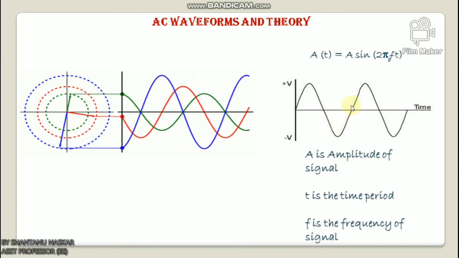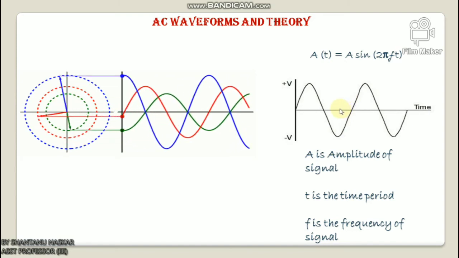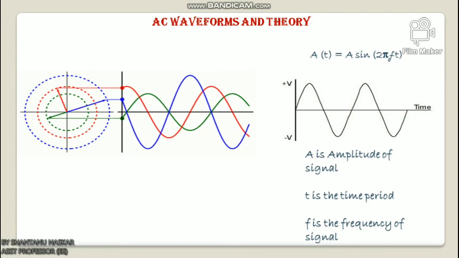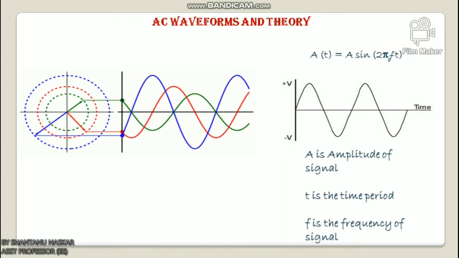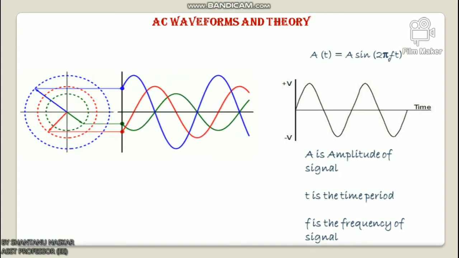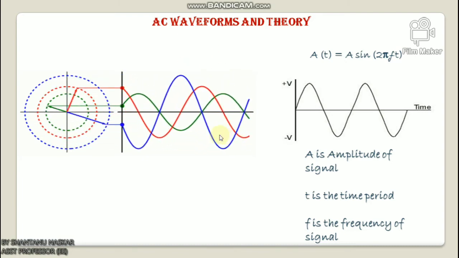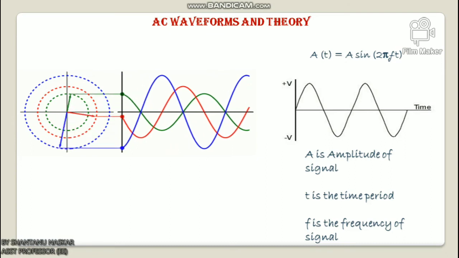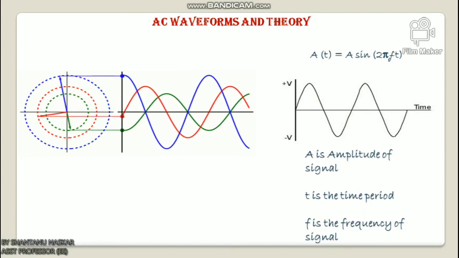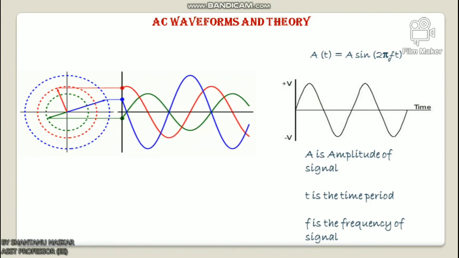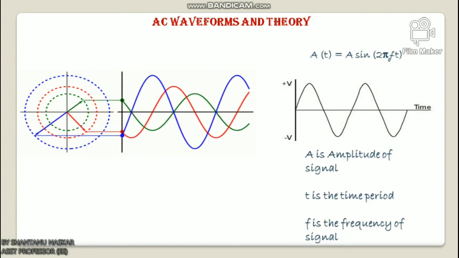In the process of generation of AC current, a wire or coil is rotated in a magnetic field produced by two magnets. If we plot the instantaneous value of the moving coil with respect to time, it will form a graph of alternating current which is called the AC waveform. Alternating current waveforms vary with time, so they are also known as time dependent signals or periodic signals. Based on the generation method of AC current, we will get different types of waveform, but the sine waveform is the most commonly used waveform for describing the AC current.